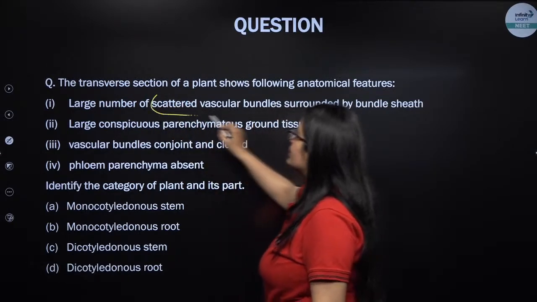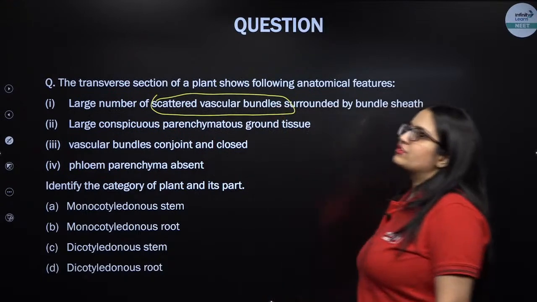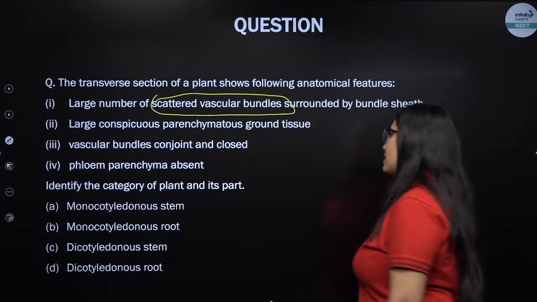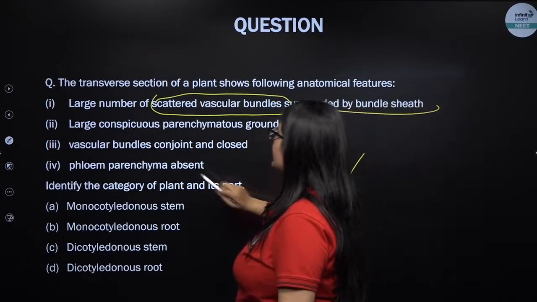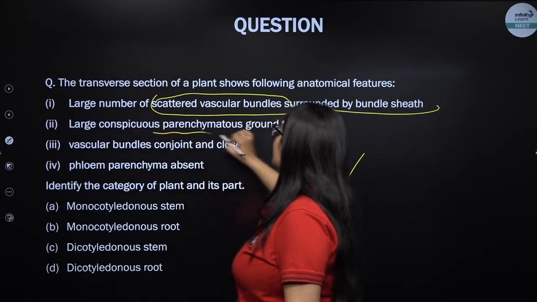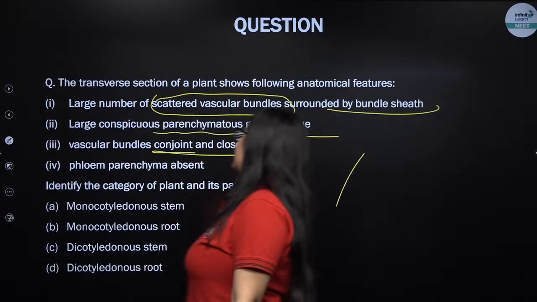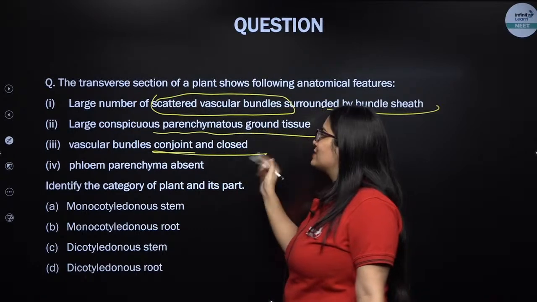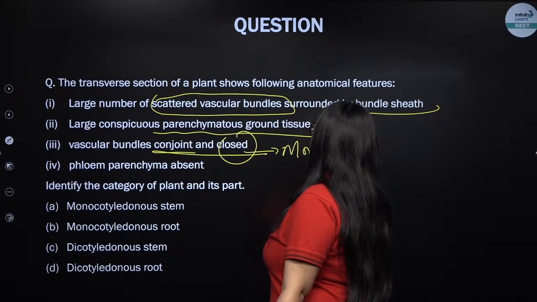I think, my dear students, the first statement itself is enough to find out which type of structure this is. Large number of scattered vascular bundles surrounded by bundle sheath. Large conspicuous parenchymatous ground tissue. Vascular bundles are conjoint and closed. When it has said vascular bundles are closed itself, that is hint number 1.